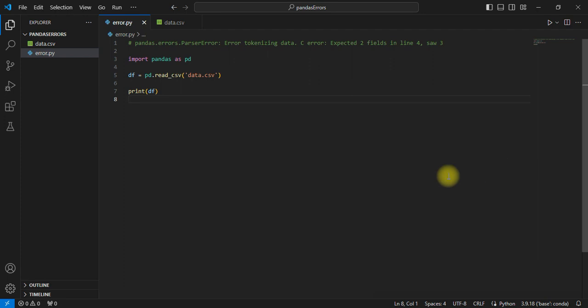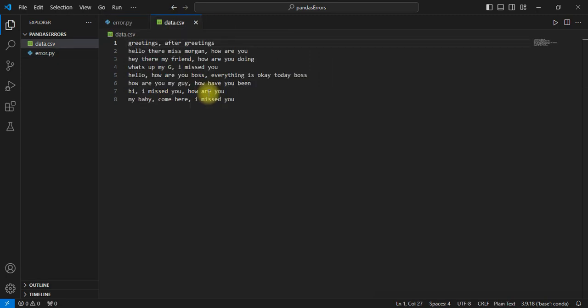Is this the pandas era? The pandas error is the error tokenizing data. This happens whenever you are reading a file and the uniformity of the file is off. Perhaps, as I expect, if you are watching this video, it's a CSV file you are reading. A CSV file is comma separated, so you don't need to define the separator, because pandas automatically understands the comma.